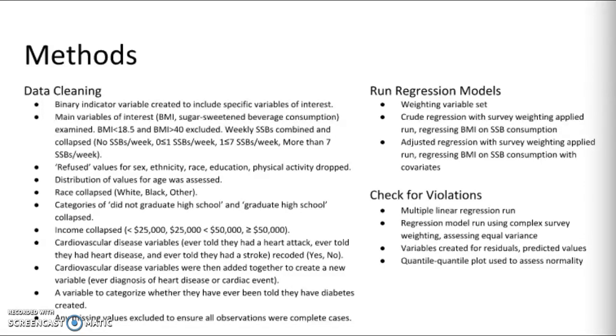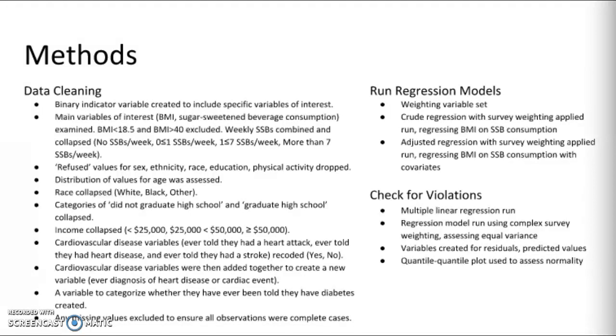The refused values for sex, ethnicity, race, education, and physical activity were dropped. The distribution of the values for age was assessed. Race was collapsed into 3 categories. The categories of did not graduate high school and graduate high school were collapsed. Income was collapsed into 3 categories.